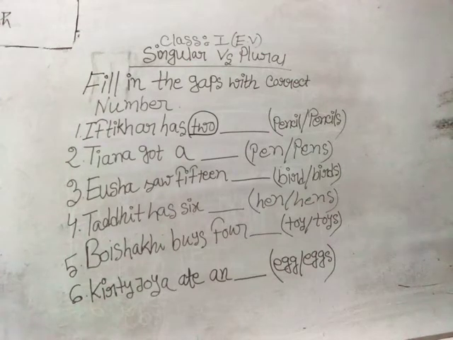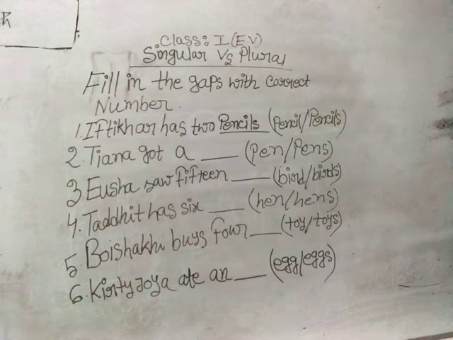Pencil or pencils? Remember, if it is about more than one thing, then it should be in plural number. So should I put here pencil? No, it is not plural. What is the plural? Pencils. So we are going to put here Iftikhar has 2 pencils. Iftikhar has 2 pencils. So we are done. Iftikhar has 2 what? 2 pencils, not pencil.